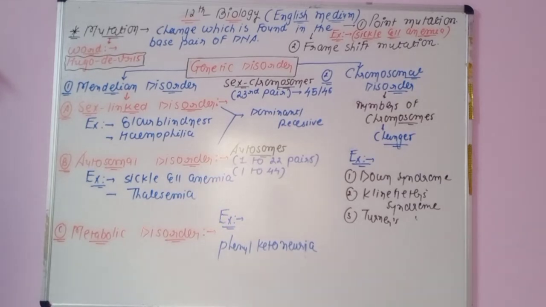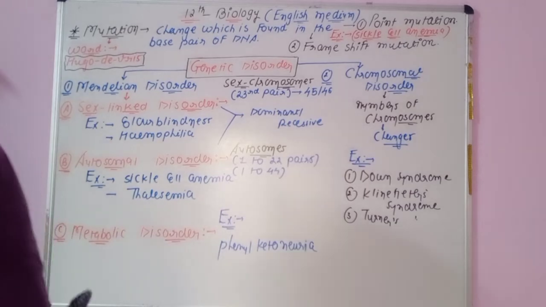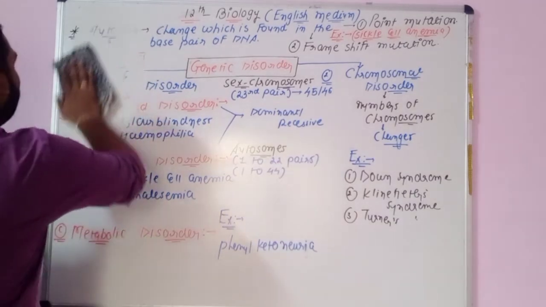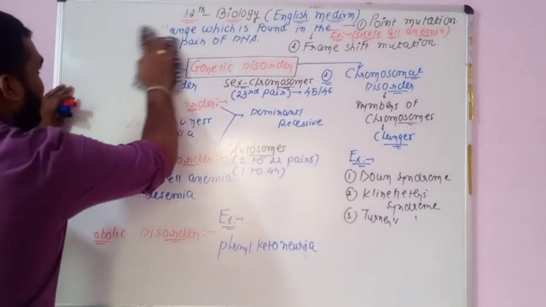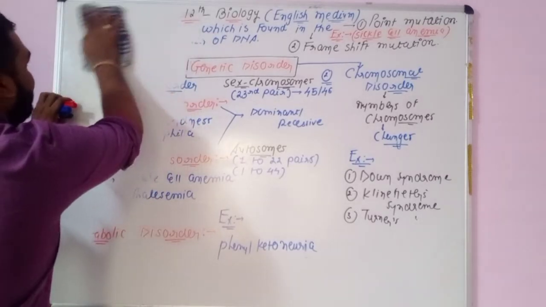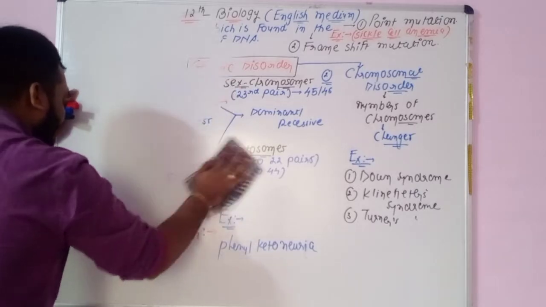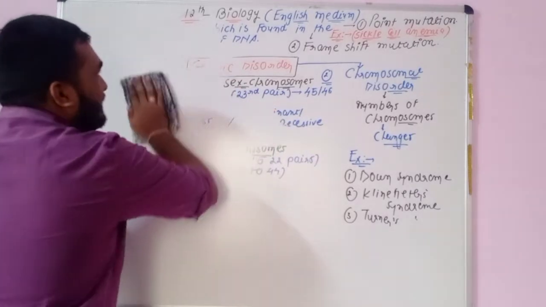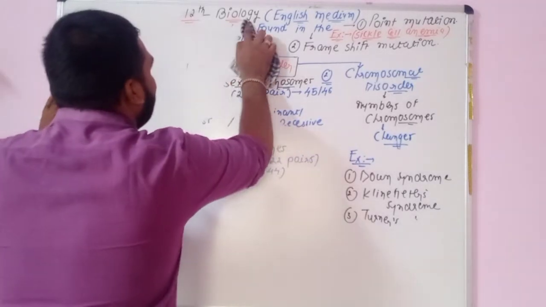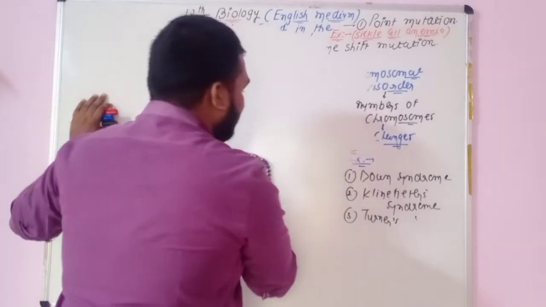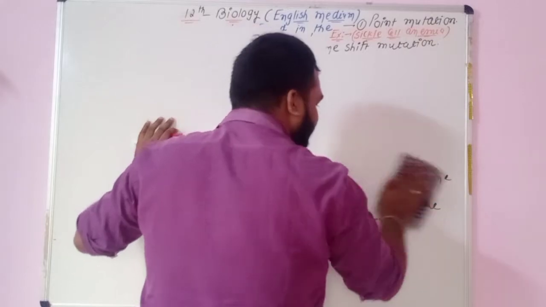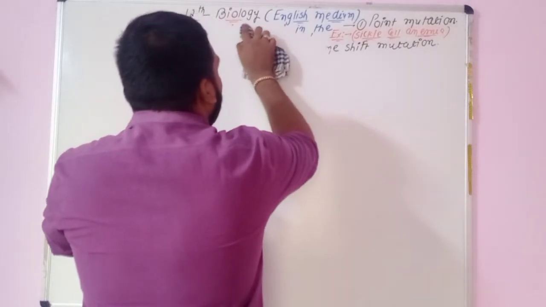Now we are going to talk about the next and important concept, which is color blindness.